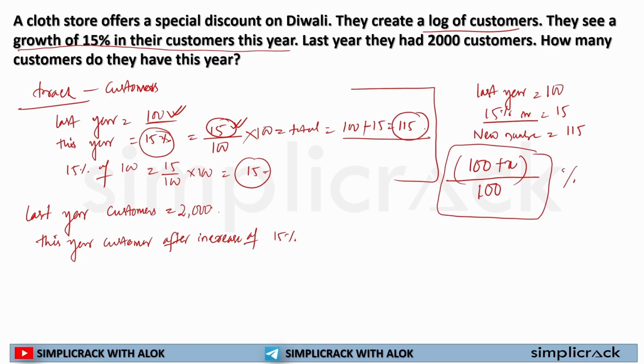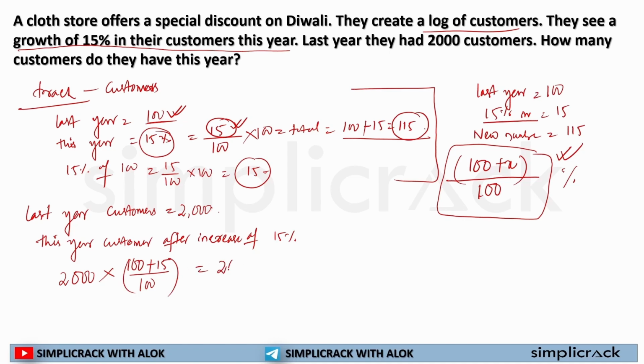This is how it is increased. So now it is written that 2000 was last year. It is increased by what? It is increased by 15%. So can I write 100 plus 15 divided by 100%? If it is increased by this percentage, I can write it like this.